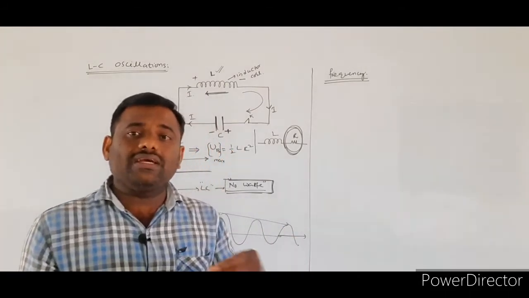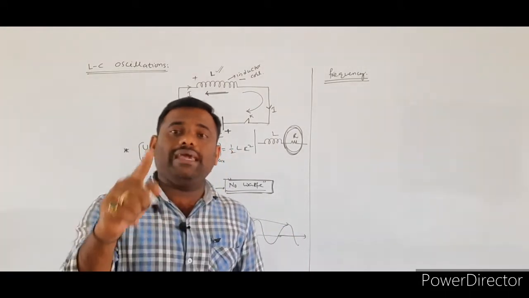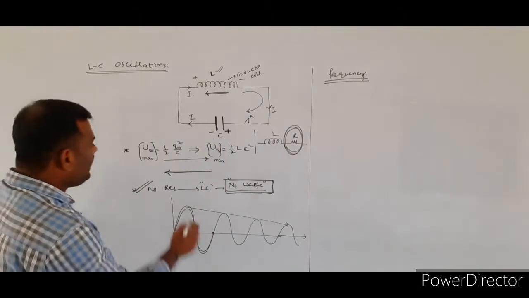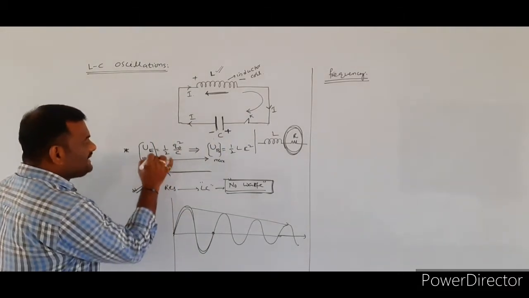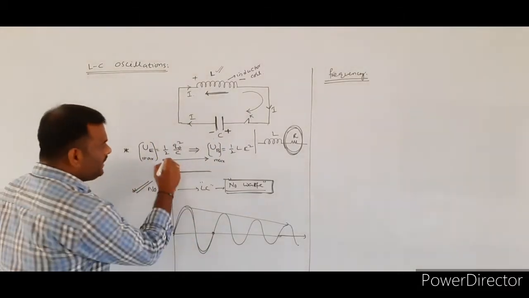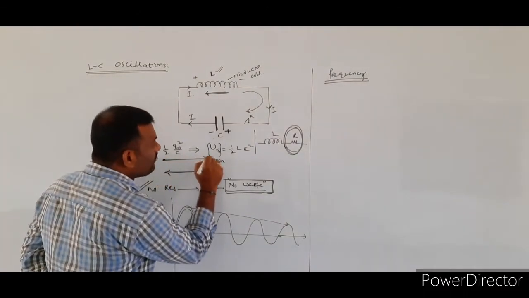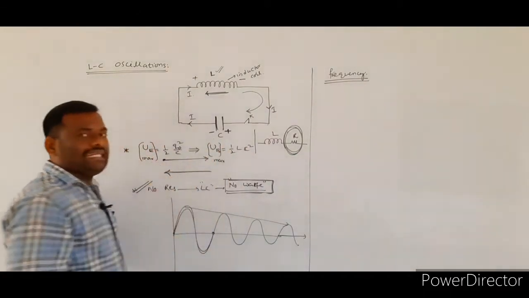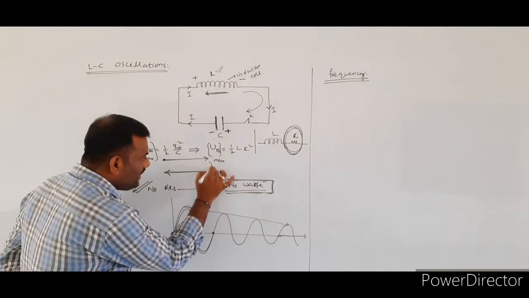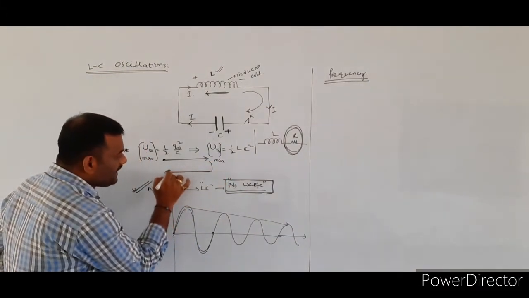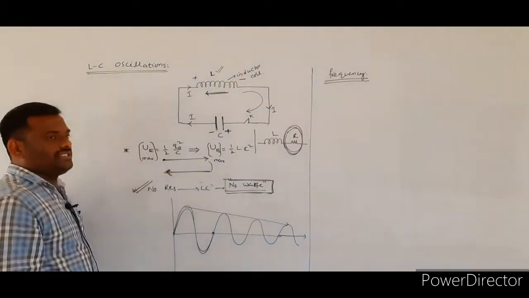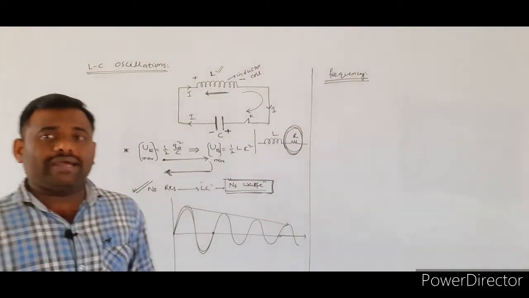Here, what is making the oscillations? Energy will be making the oscillations. Initially it is in the form of electrical energy, and it takes some time to convert completely into magnetic energy. Again, from here it is converting from magnetic energy to electrical energy. So, the time taken by the energy